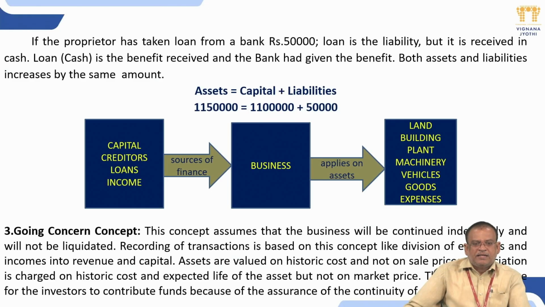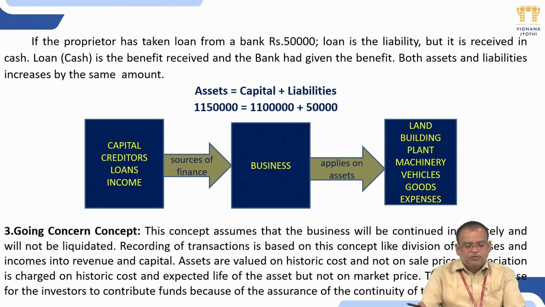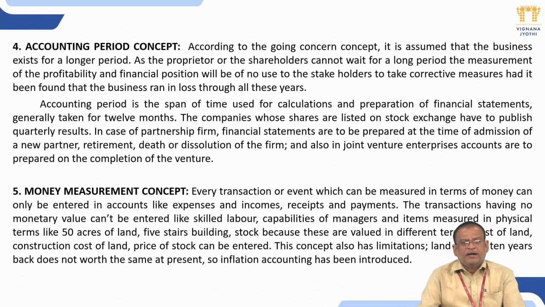Next one is the going concern concept. The concept assumes that the business will continue indefinitely and will not be liquidated. So for that purpose, you need to follow a separate procedure to record the business transactions. Next one is the accounting period concept.